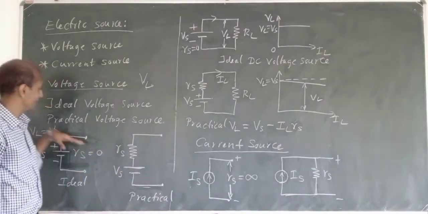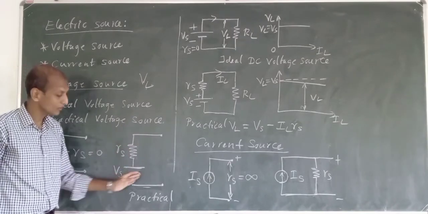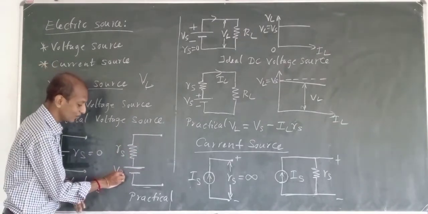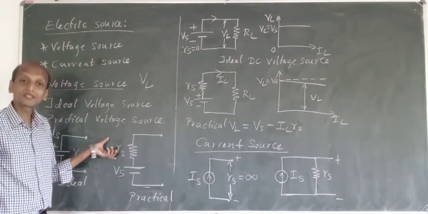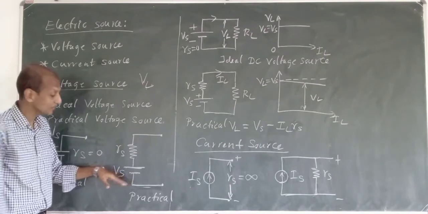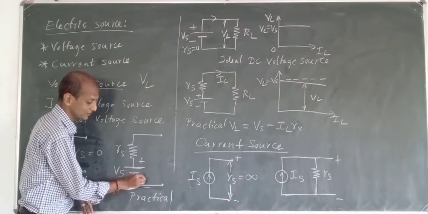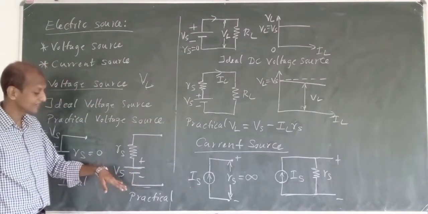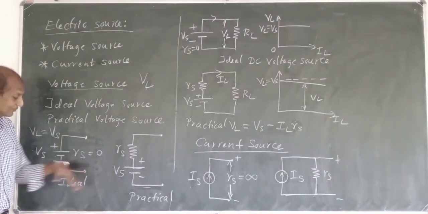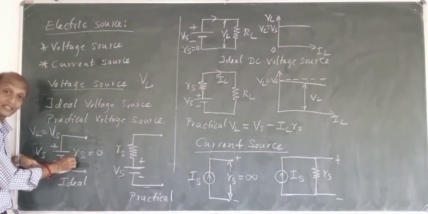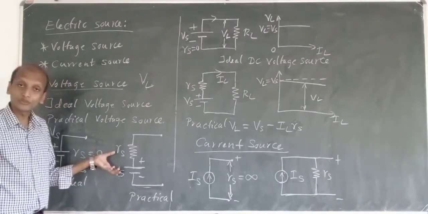Okay. Practically, when it comes to a practical voltage source, it will look somewhat like this. For a practical voltage source, it will have certain internal resistance, and this internal resistance will come in series with the voltage source. This is the plus and minus terminals. For an ideal voltage source we say that the internal resistance is 0 ohms.